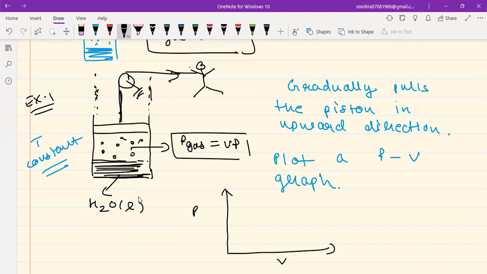Now, as this boy gradually starts pulling the piston in the upward direction, what is going to happen? As the piston is pulled up, this gas over here, the vapor or the gas, whatever you want to call it, will expand. The moment the gas undergoes expansion, we know Boyle's law, which says that pressure is inversely proportional to volume. So if the volume is going to increase, then the pressure will decrease. Because if you pull the piston, the gas will expand and the pressure will decrease. Vapors will expand and the pressure will decrease, right?